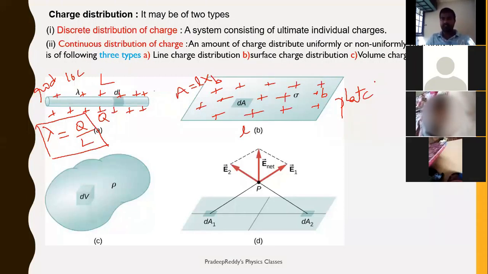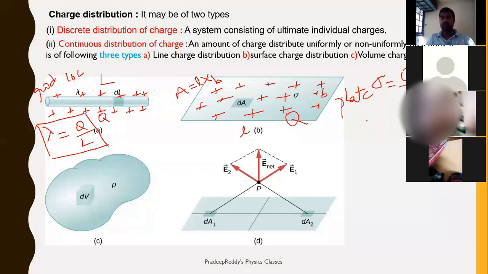Surface charge density is denoted with sigma. Sigma is equal to the total charge residing on the surface, Q, divided by the total area of the surface, capital A. If it is a plate, you can write sigma is equal to Q divided by area. Area of the plate is length into breadth. This is surface charge density sigma.